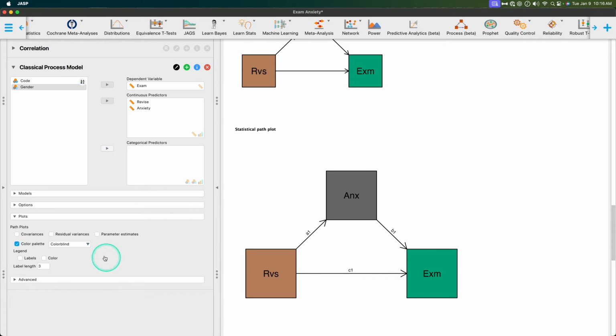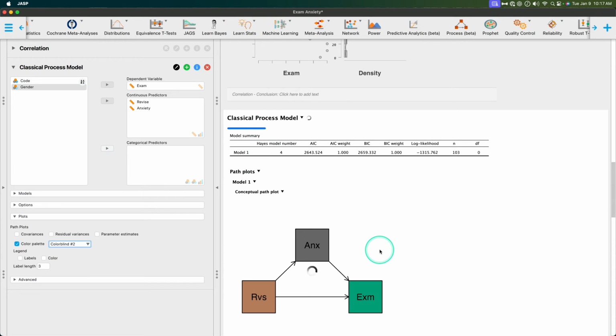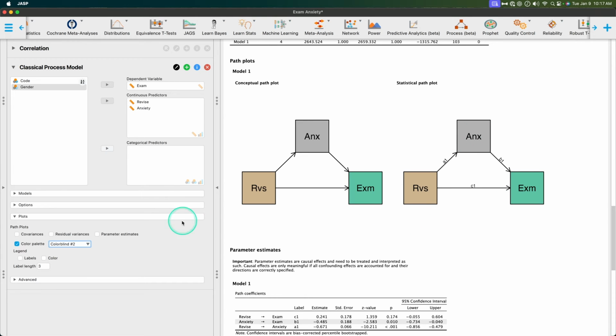Lots of different color palettes, actually more than recent. So this is the colorblind one. There are 2 other colorblind ones. They all take their sweet time. I'm not going to go through them all if they're going to take this long to change the color palettes. At least you got the progress bar up here. So it's a little bit more washed out, I think it's a little bit more pastel-y. Colorblind 3, Viridis. I have several videos on all of these color palettes. Not all of them work. Sports Team NBA and then Grand Budapest. Interesting. Okay, I see you, JASP.